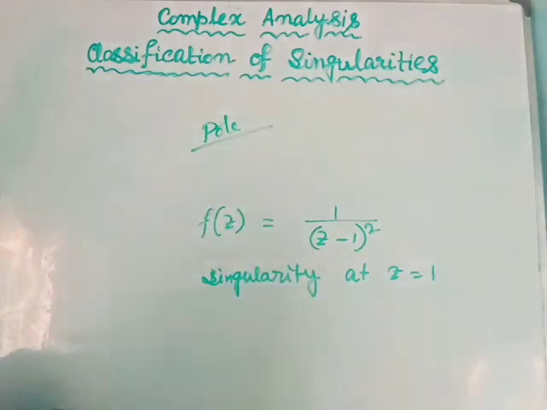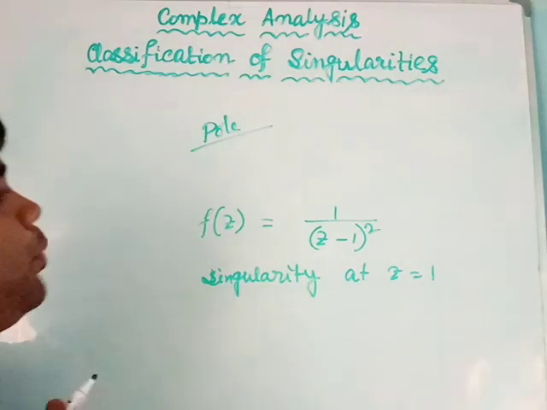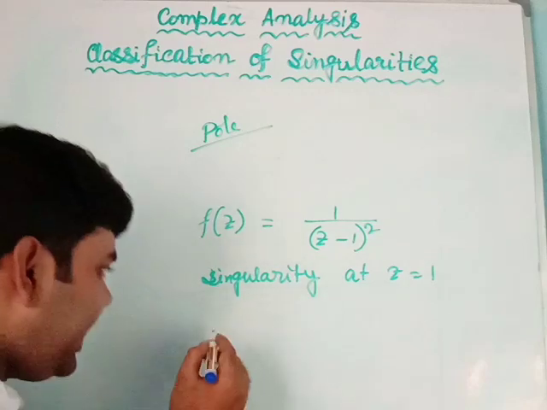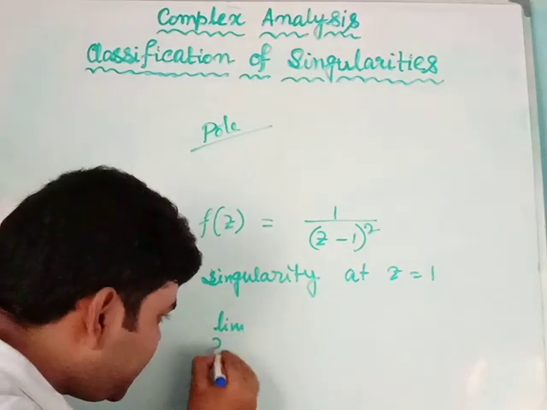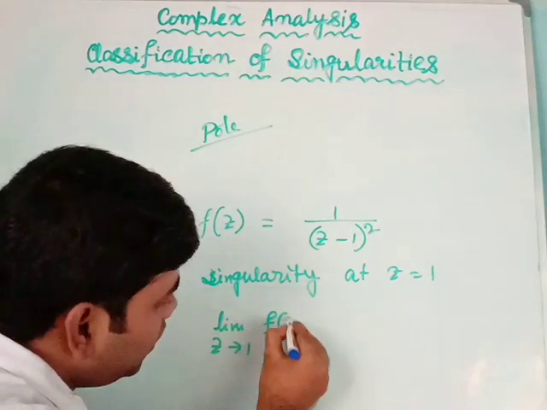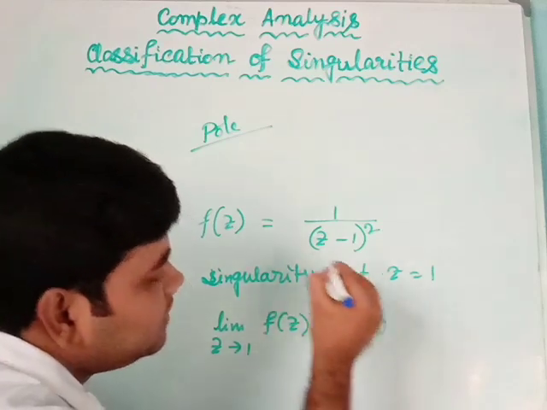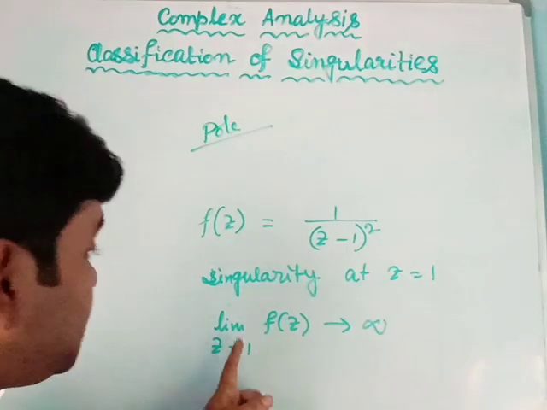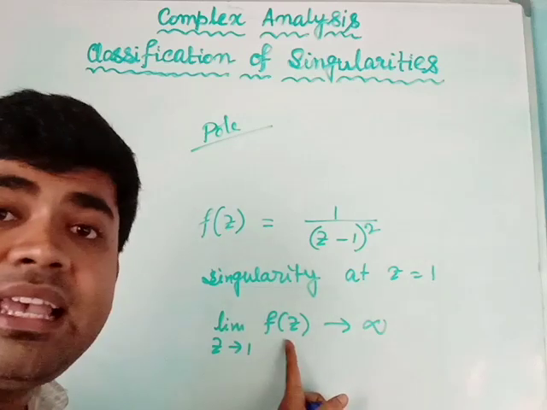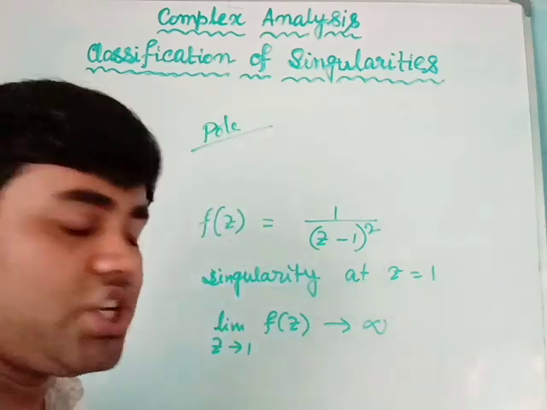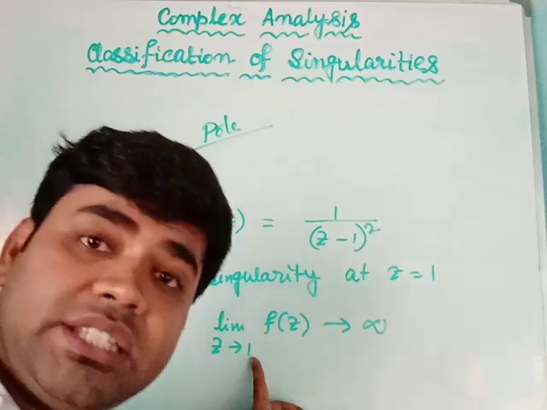Now it will be called a pole. When will it be called a pole? If I take the limit z tends to 1 of f(z), what will I get? I will get infinity. This means the function has an unbounded nature near the point z equals 1.